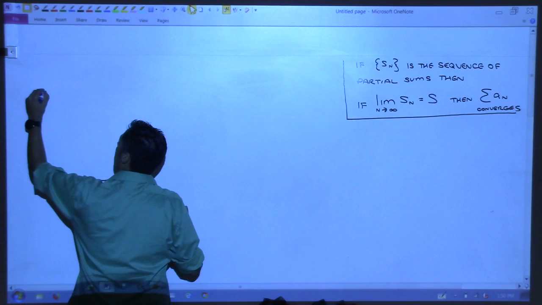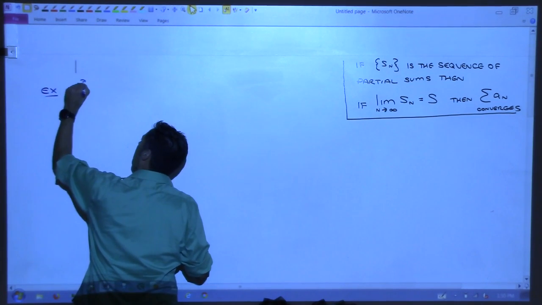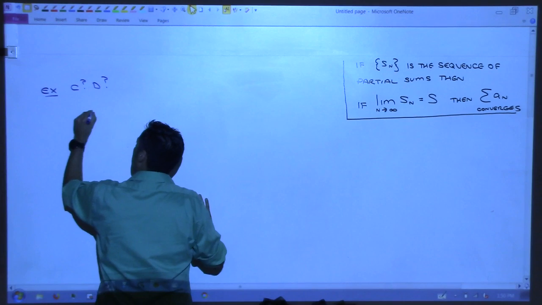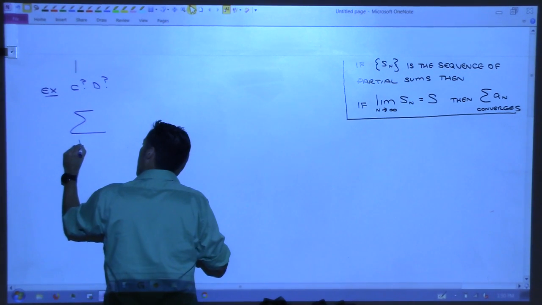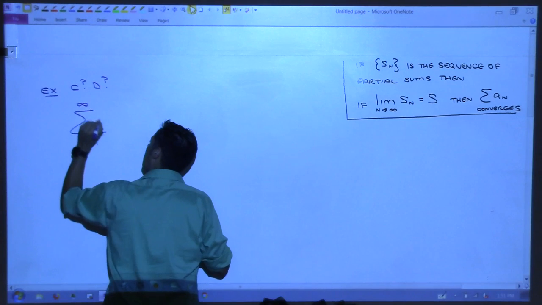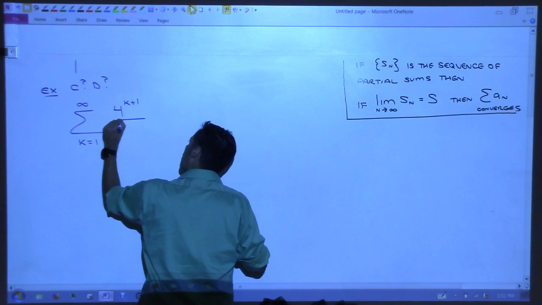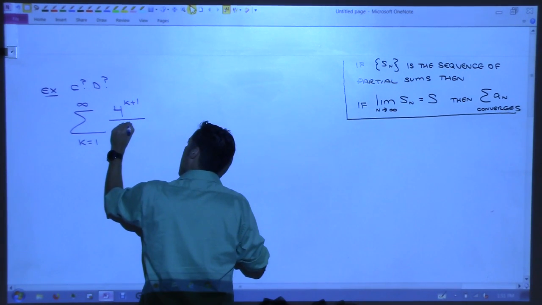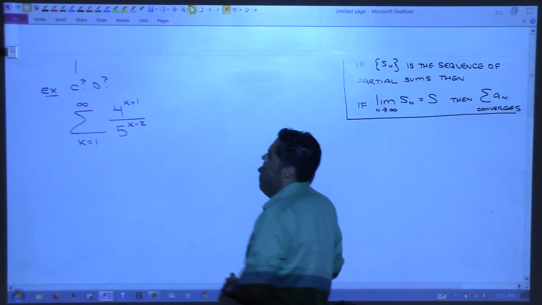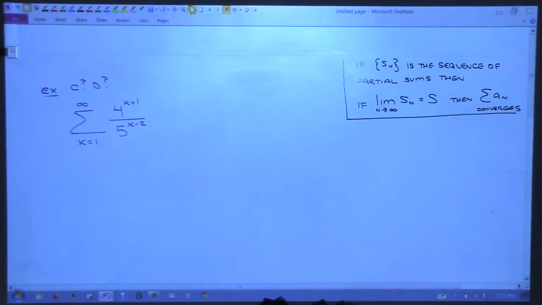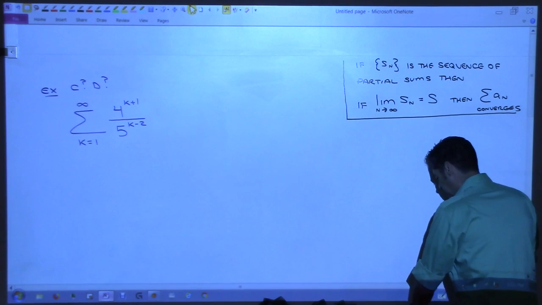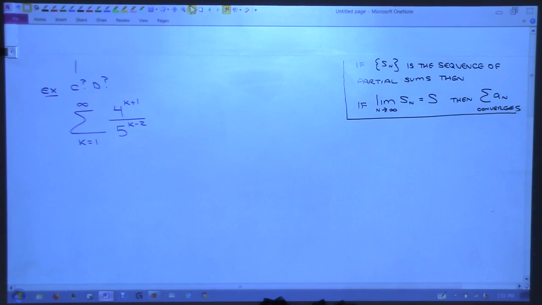So how about this series, everyone? I want to know if this converges or diverges. Sum, let's use k. K equals 1 to infinity of 4 to the k plus 1 over 5 to the k minus 2. All right, what's the first thing we should try here? Probably the nth term test, right? Try the nth term test.